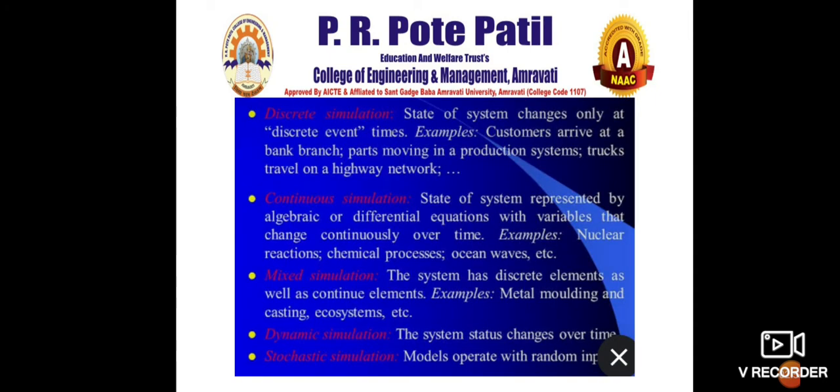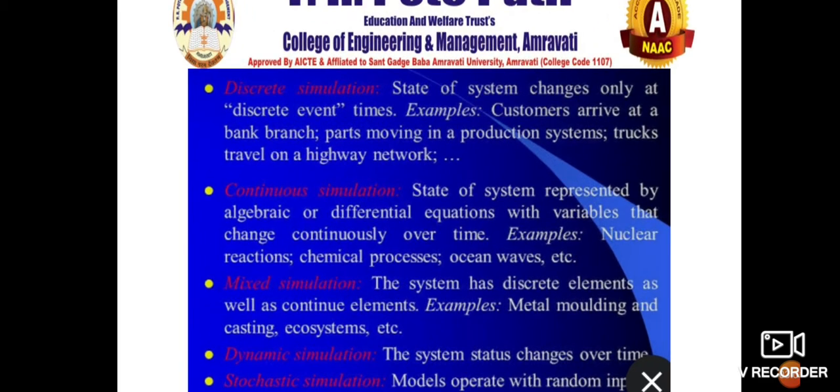Now we'll see the different kinds of simulation. When the state of the system changes only at discrete event times, for example customers arriving at a bank, or parts moving in a production line, such a kind is called discrete simulation. That means there is a time element, and the system only changes when a certain event happens. The system is not changing by itself. Suppose you take a bank as an entire system, then it only changes when a particular customer arrives. So that is discrete simulation.